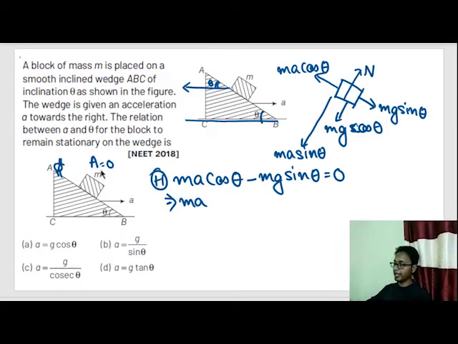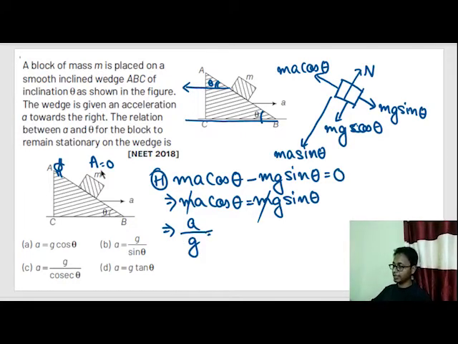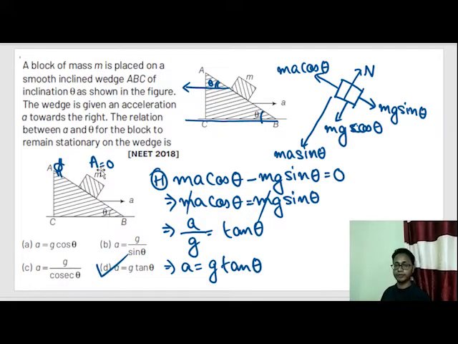or Ma cos theta is equal to mg sin theta. The m gets cancelled, so a by g is equal to sin theta by cos theta, which is nothing but tan theta, or a is nothing but g tan theta. Okay? So our correct option is option number D.